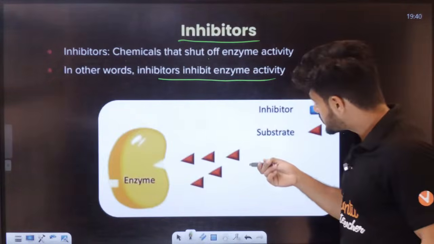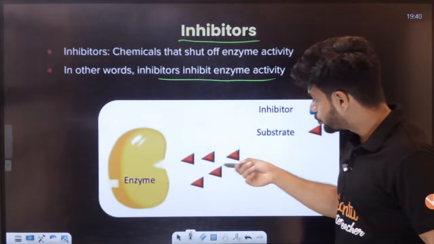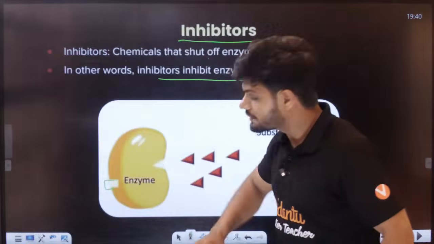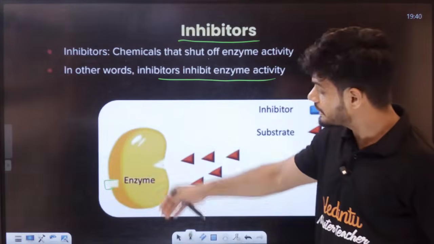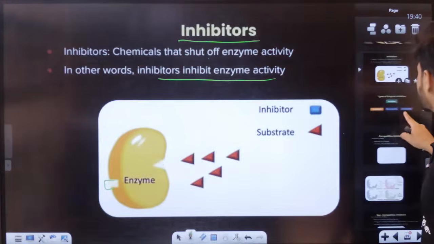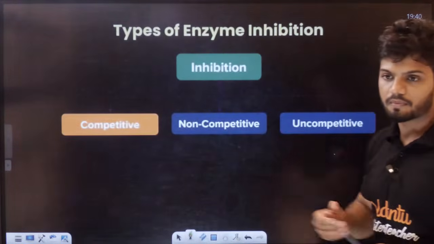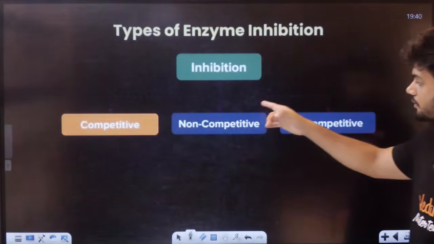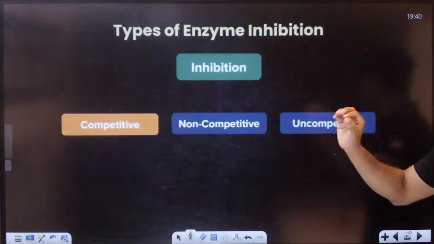Okay. So, if this is your substrate, it has to go and bind here. The inhibitor will come and bind somewhere here and it will stop the reaction. It will completely stop the reaction only. That is called an inhibitor, students. Now, there are 3 types of inhibitors: competitive, non-competitive, and uncompetitive.